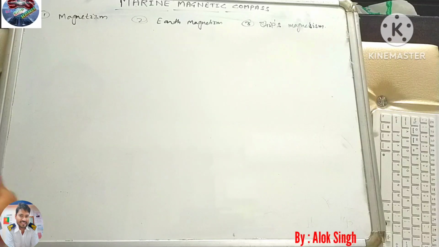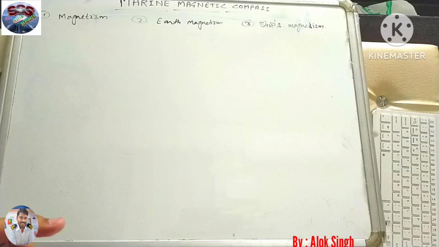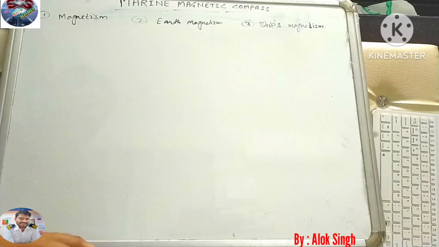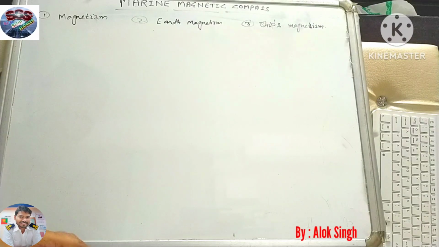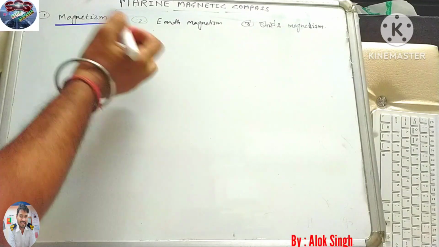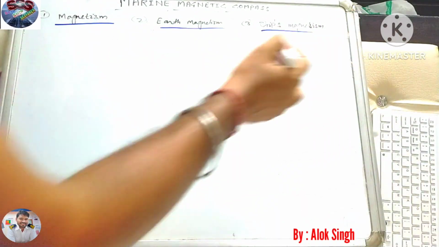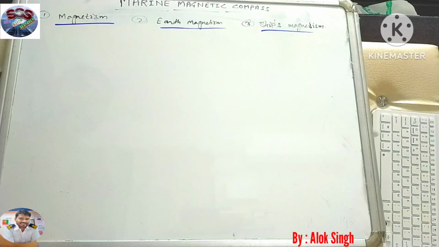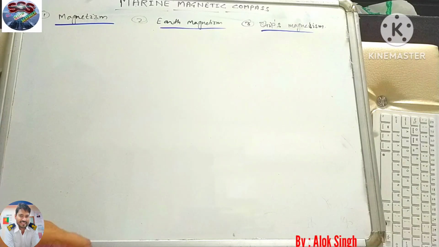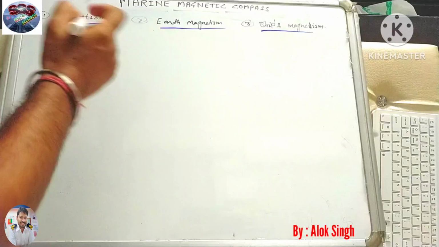We'll discuss only those things which are required for our exam purpose, as well as for our understanding. We'll not discuss anything more and will go directly to the topic and cover it one by one. First we'll study what magnetism is, then a little about earth magnetism, then ship's magnetism, and then we'll study one by one all the coefficients, which we'll discuss later. So without delay, let's start the magnetism topic.